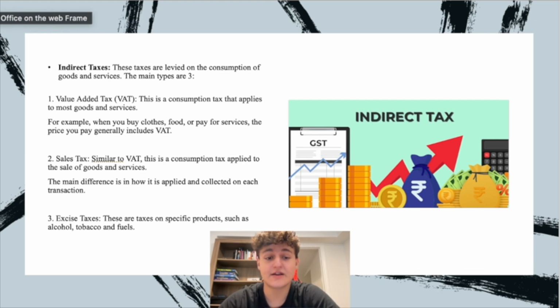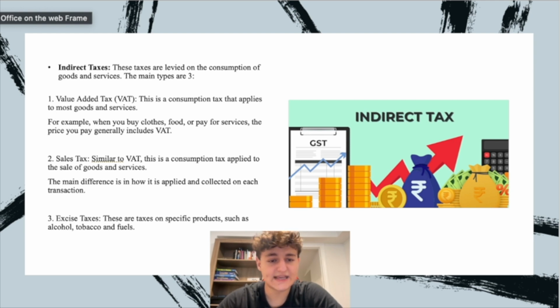Secondly, indirect taxes. These taxes are levied on the consumption of goods and services. The main types are three: value-added tax, VAT, sales tax, and excise taxes. Value-added tax. This is a consumption tax that applies to most goods and services. For example, when you buy clothes, food, or pay for a service, the price you pay generally includes VAT.